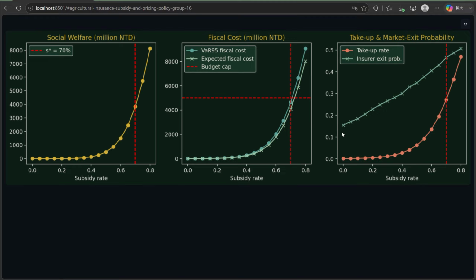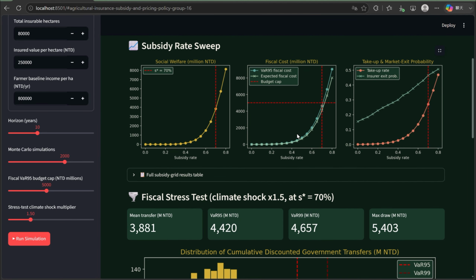But insurance market exit probability rises right alongside it, from about 15% to 46.5%, because moral hazard pushes realized claims higher. This is the core tension. The privately optimal subsidy for any individual farmer would be 100%, but the socially optimal rate, once you price in moral hazard and fiscal cost, is much lower.